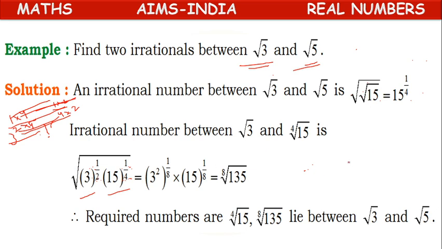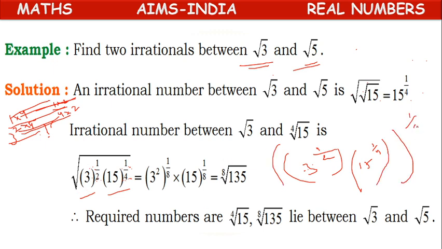If we remove the square root, we have 3 power 1 by 2 and 15 to the power of 1 by 4. If we remove the square root, we can write the whole to the power of 1 by 2.